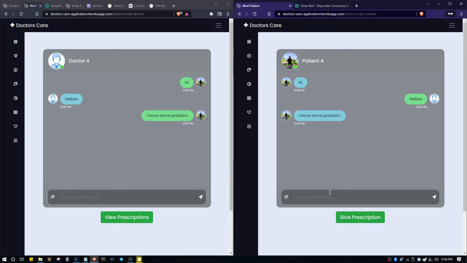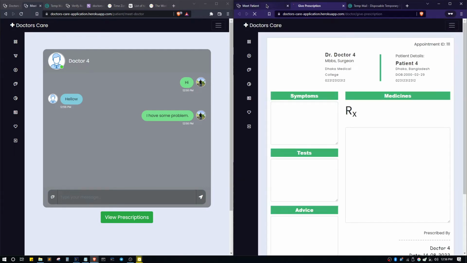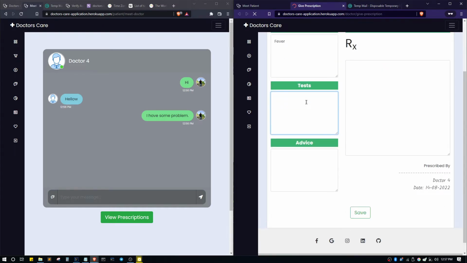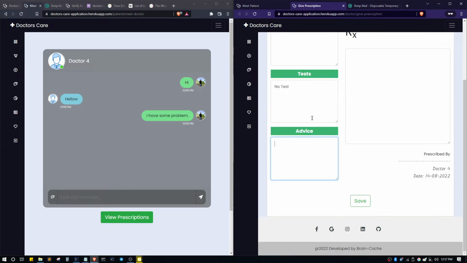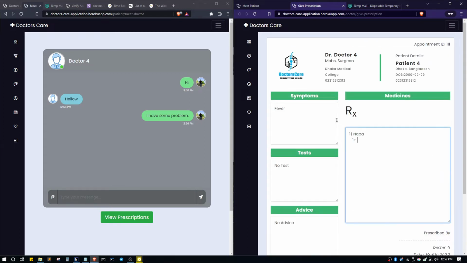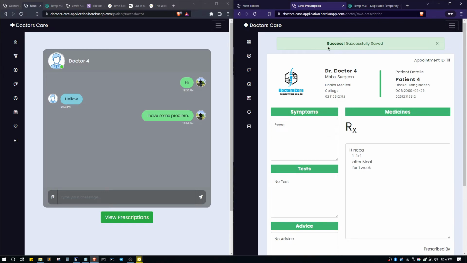So we can see we can talk with the doctor. For time's sake, I'll be giving the prescription without a proper conversation. Let's give the prescription to the patient. From the doctor's side, the doctor can write the patient's prescription from here. So we can see we have successfully given a prescription to the patient.